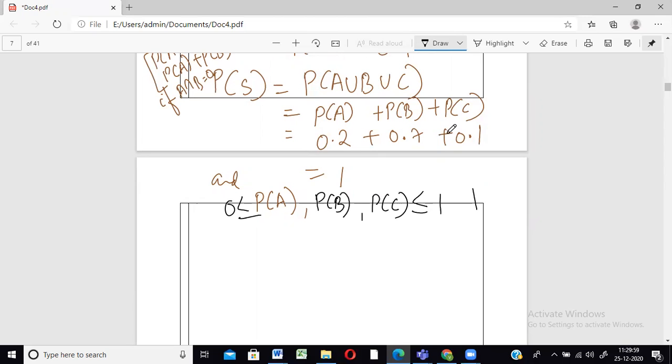See, 0.2 here, 0.7 here, 0.1 here. So they're all clearly between 0 and 1. And of course, that entire probability is not going beyond 1, right? So yes, this represents a probability assignment.